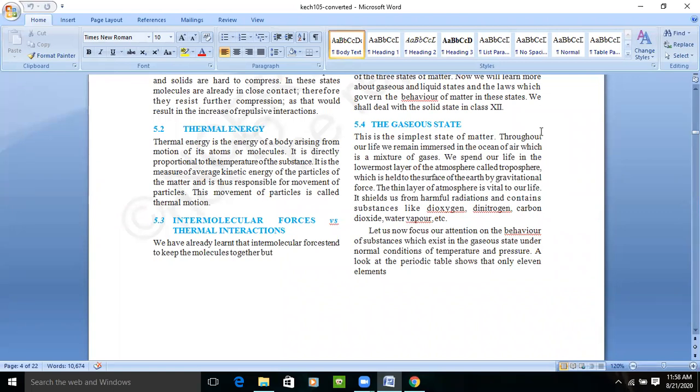So it is the measure of average kinetic energy. We know that every moving object possesses some kinetic energy. So it is the measure of kinetic energy of the particles of matter and is thus responsible for the movement of the particles. And this movement of particles is known as thermal motion. Whenever atoms and molecules move, they possess some kinetic energy that is directly proportional to temperature. Okay, and this movement of particles is known as thermal motion.